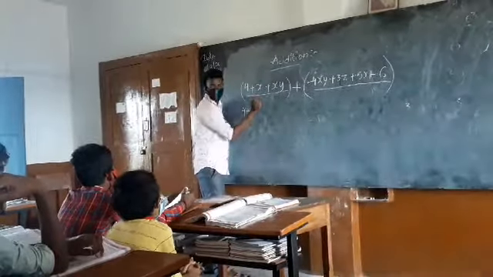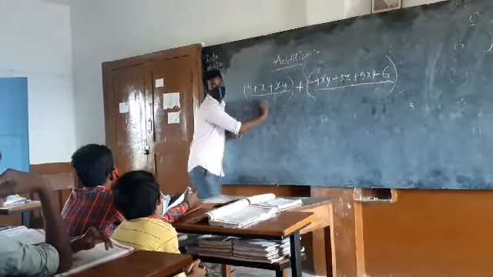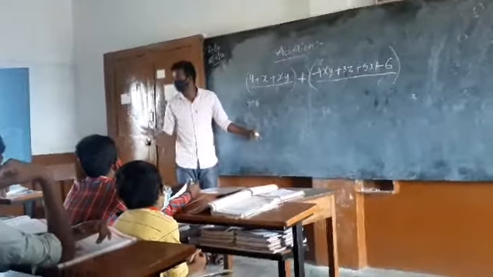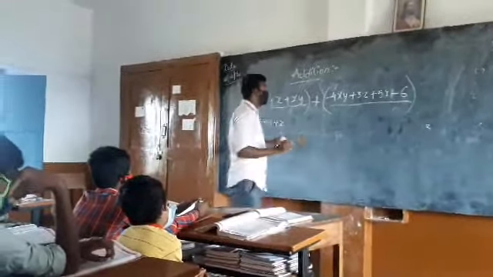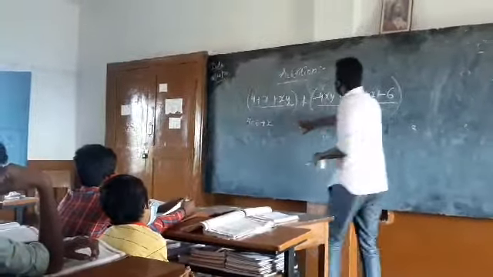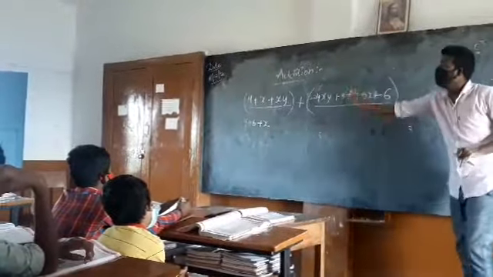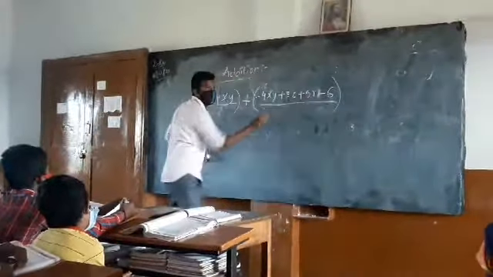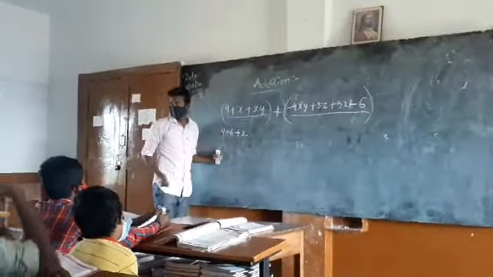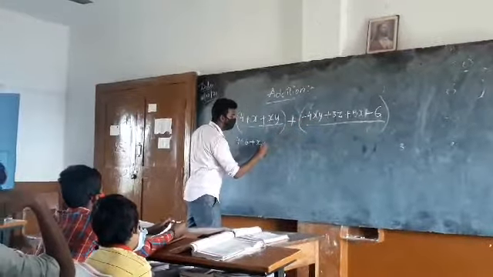Go in order. X. Bring the like term of this from the entire representation beside it. 5x. Yes, very good. So 5x is the like term of the x. So put that 5x here.